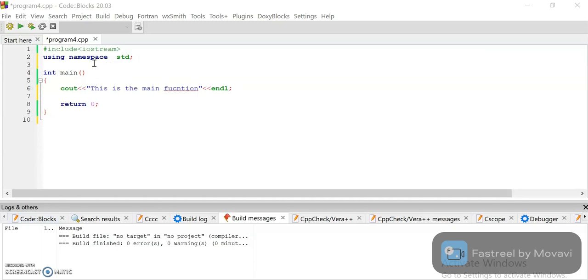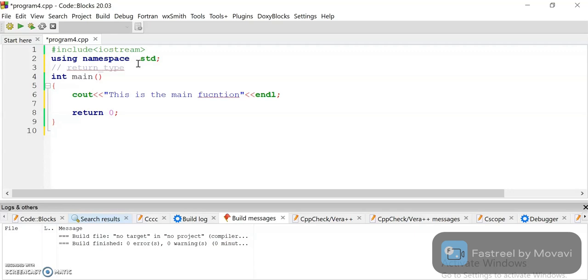So firstly I show you the syntax for this. How do we define a function? Firstly we write the return type. Return type means how the function returns the value. We have many kinds of return types like integer, float, character, and void. Okay, so these are the famous return types that we can use. We can also use double, float, long.